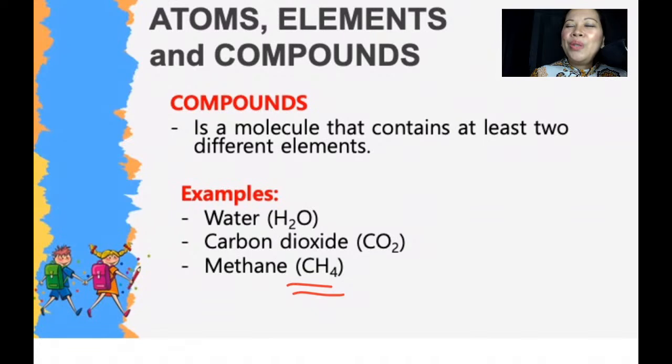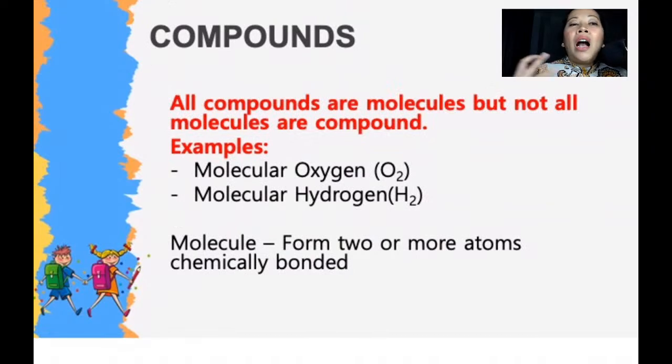Can it have more than 2? Yes. The minimum that you have in a compound is 2. Now there's a difference between other forms like molecular oxygen and molecular hydrogen, O2 and H2. These are not compounds.